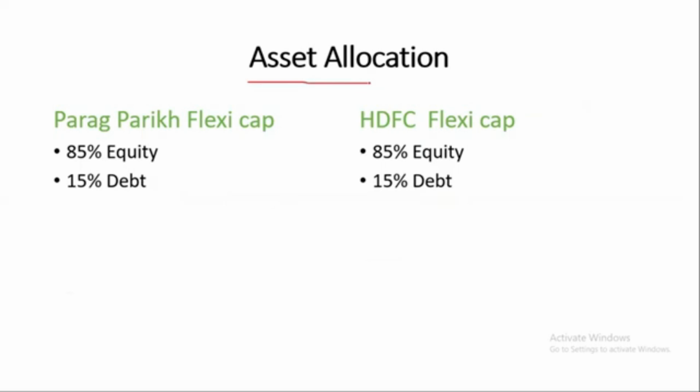If you look at the asset allocation in Parag Flexi Cap Fund, 85% of allocation is into the equity market and 15% into the debt market. In HDFC Flexi Cap also, 85% of allocation is into the equity market and 15% into the debt market. Both funds have the same asset allocation.